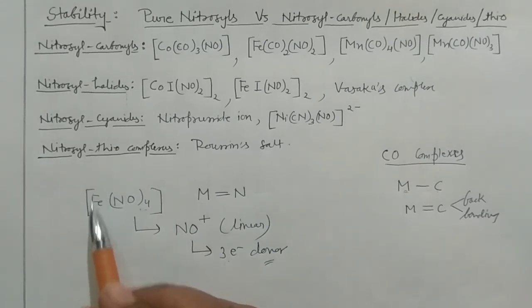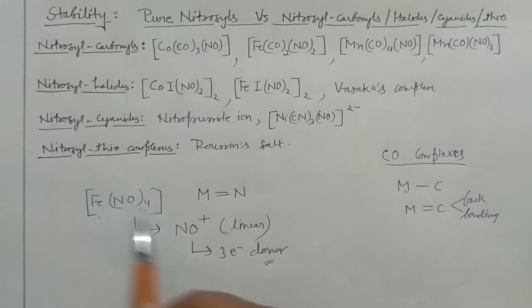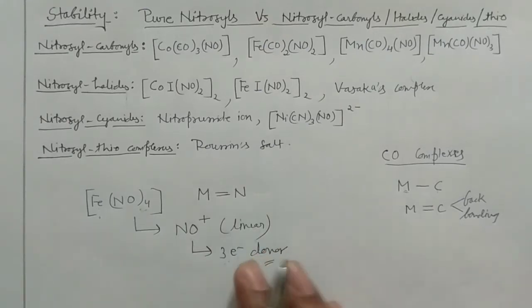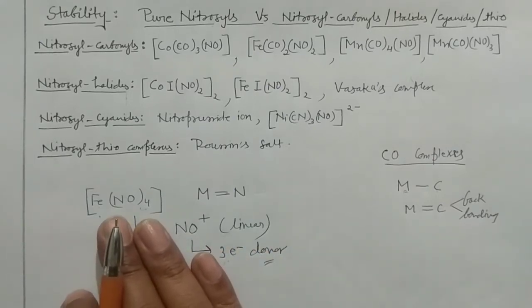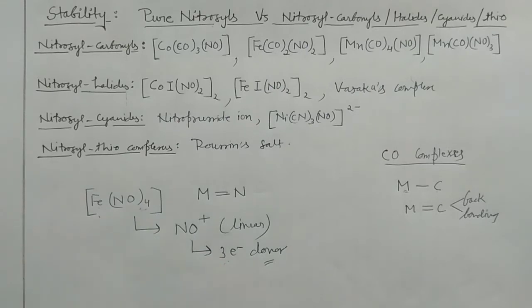And you know, putting too much negative charge on the metal is not a very favorable situation for the complex. Okay, so that means all the NO would not be linear in any complex. Okay, and similarly, I can take another example.